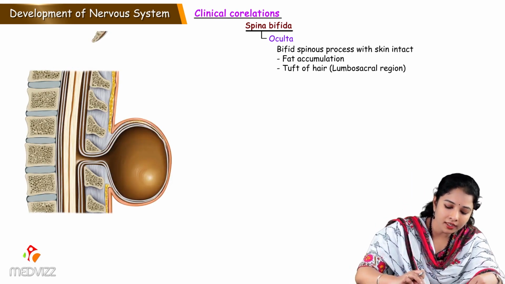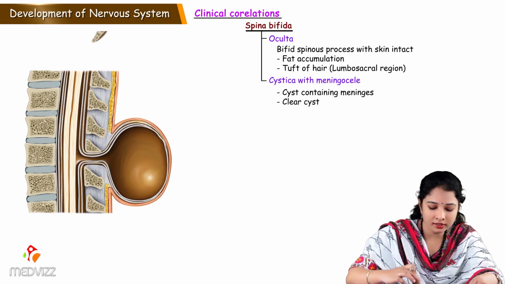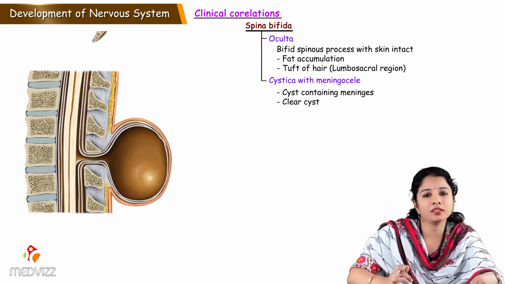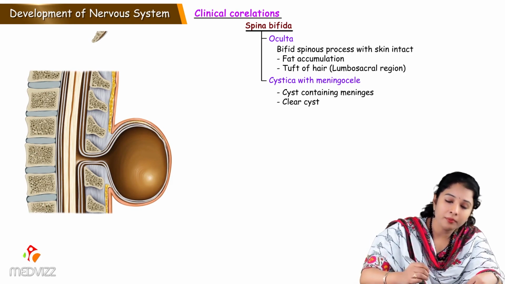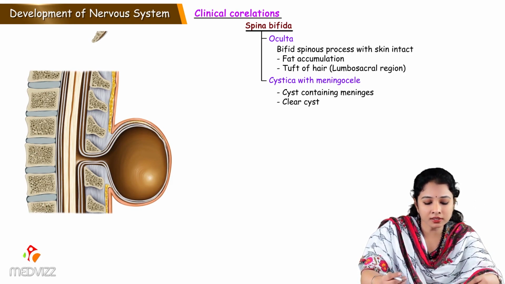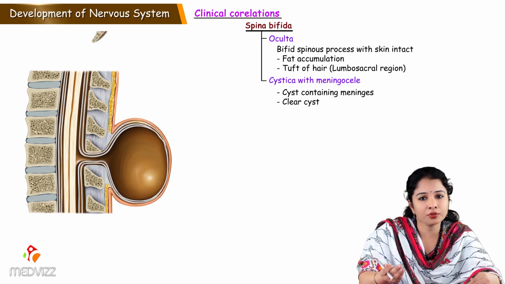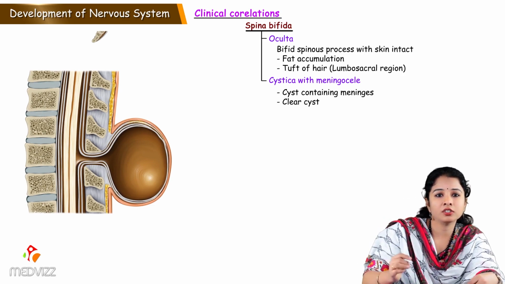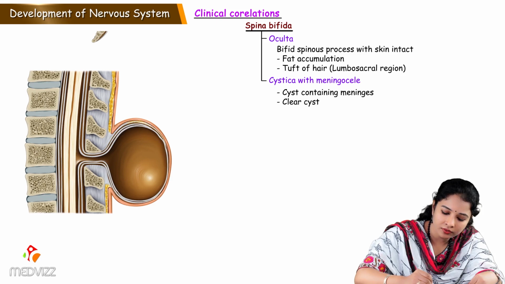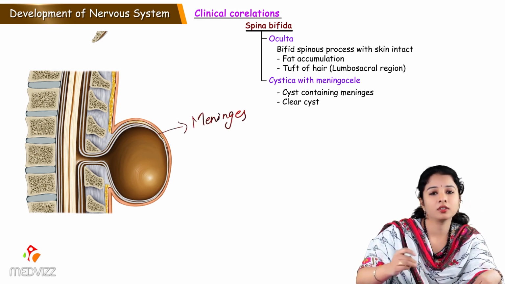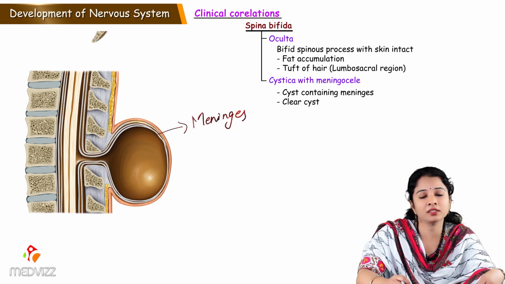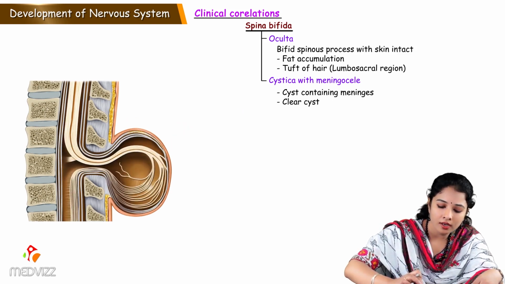And the next variety is spina bifida cystica. The spina bifida cystica with meningocele. Meningocele means the meninges alone protrude out with a clear cyst. The cyst contains meninges, so we can see the cyst layered inside by meninges, and it is a clear cyst. So this is spina bifida cystica with meningocele.